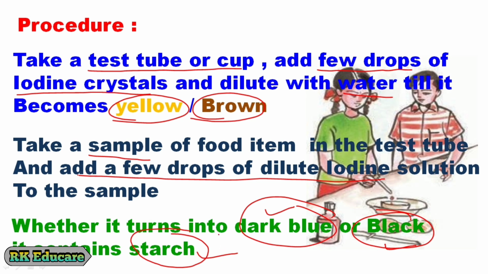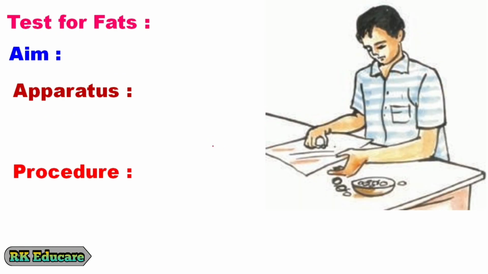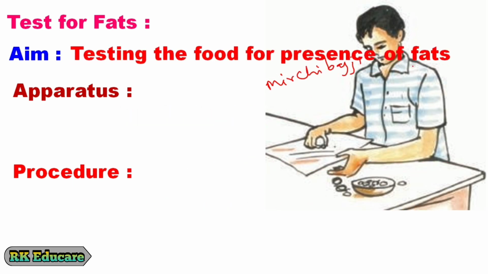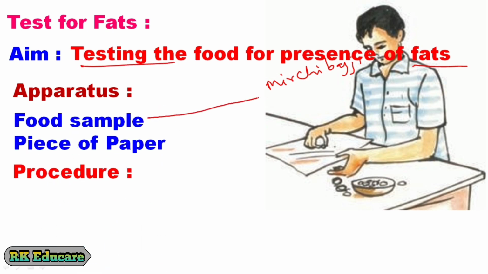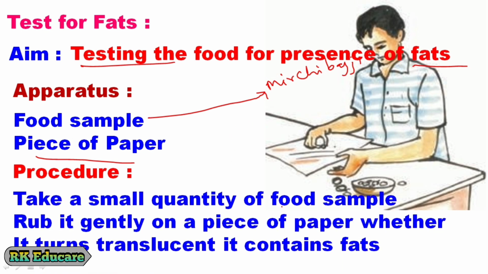Now let us test the sample food for the presence of fats. Let us take a mirchi bhaji as our sample food. Now let us conduct the experiment. Our aim of the experiment is testing the food for presence of fats. Material required or apparatus: food sample and piece of paper. Here our food sample is mirchi bhaji. Procedure, take a small quantity of food sample or mirchi bhaji, rub it gently on a piece of paper. Whether it turns translucent, it contains fats.